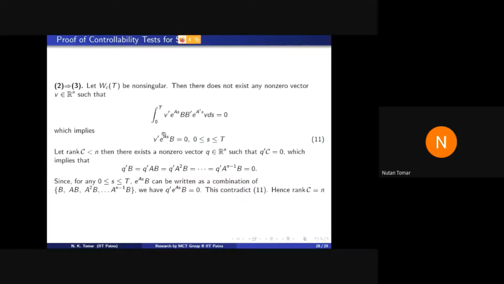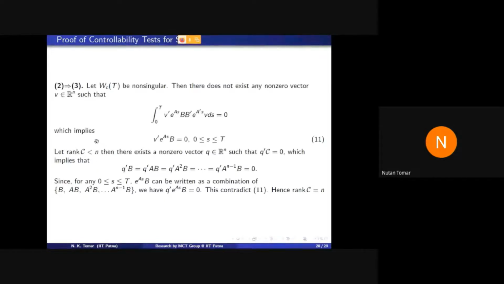Now you see how we can express this function e raised to the power A s into B. Because e raised to the power A s can be written as a combination of I, A, A squared up to A raised to the power n minus 1, e raised to the power A s into B matrix can be written as a combination of B, AB, A squared B and so on. That means if the rank of C is less than n, this contradicts this fact. So it is a contradiction. It cannot be less than n. So this implies 2 implies 3.